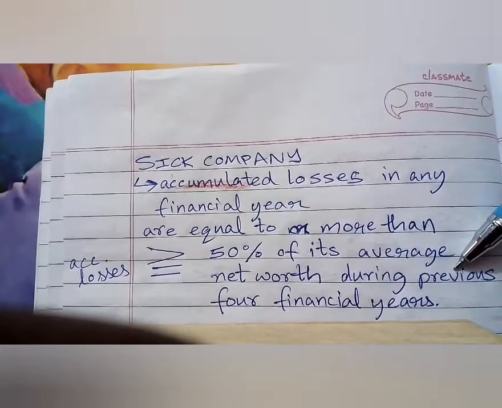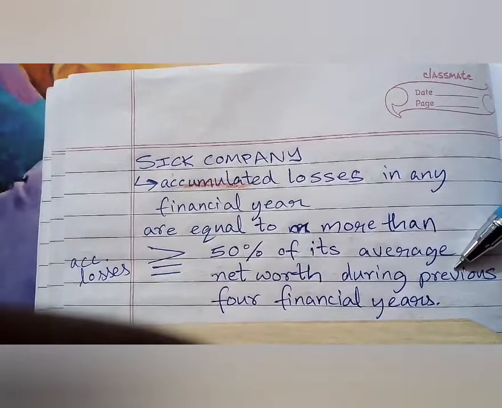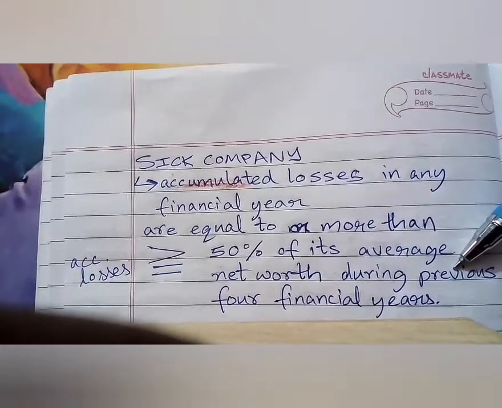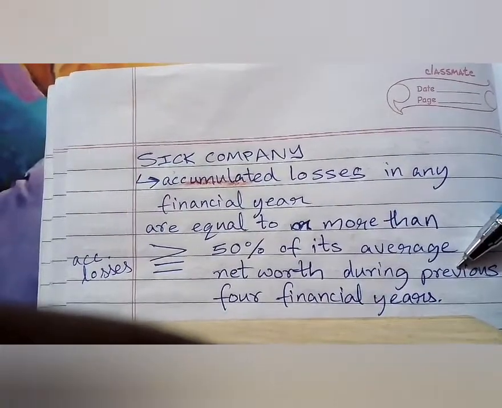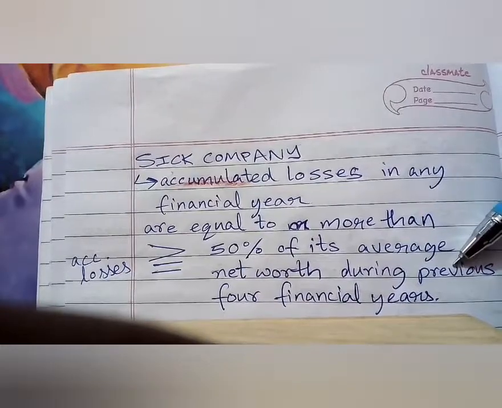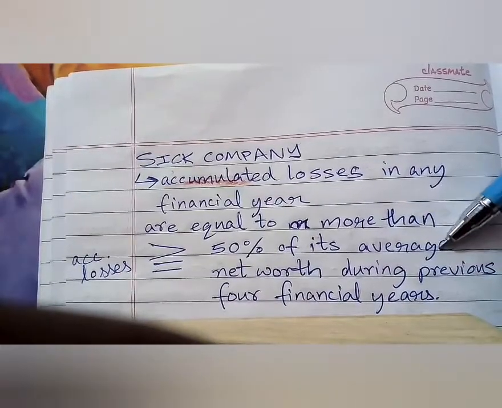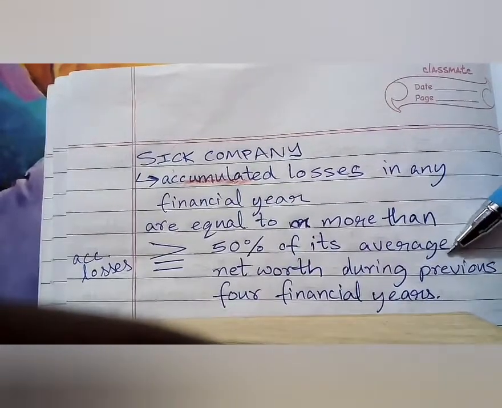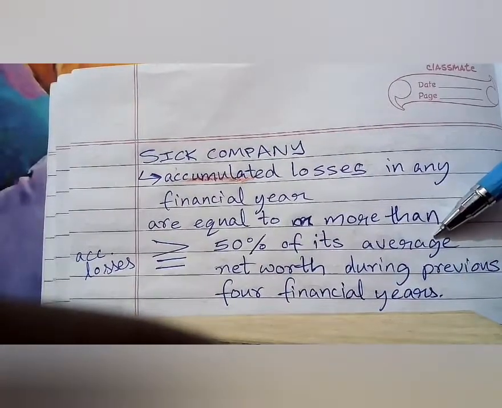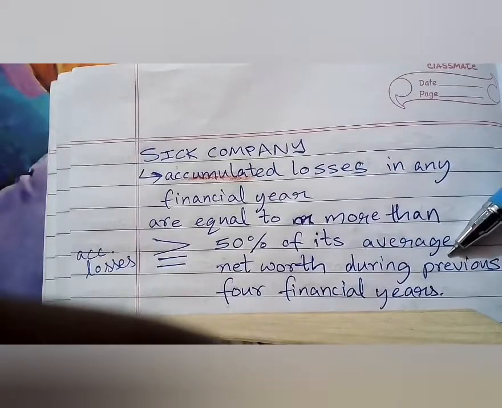Because it's written 4 financial years does not mean that you pick up any 4 financial years like 1991, 2000, 2005, 2010. No. You have to take the previous 4 financial years, and their average net worth, not the total net worth. Now this word is also important. Average net worth. Average net worth of the previous 4 financial years.